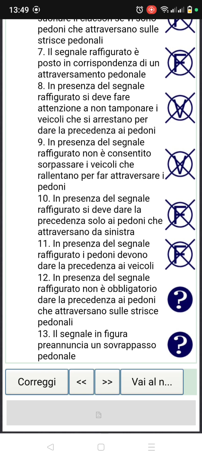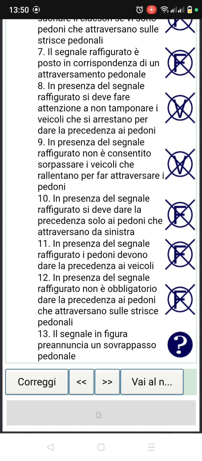Number 12. In presenza di segnale raffigurato, in presence of this sign figure, non è obbligatorio dare la precedenza ai pedoni che attraversano sulle strisce pedonali. So it is not mandatory to give right of way to pedestrians that are crossing on the zebra crossing. It's false. It's mandatory. It says non è obbligatorio, it's not mandatory, but it's false. It's mandatory to give the right of way.